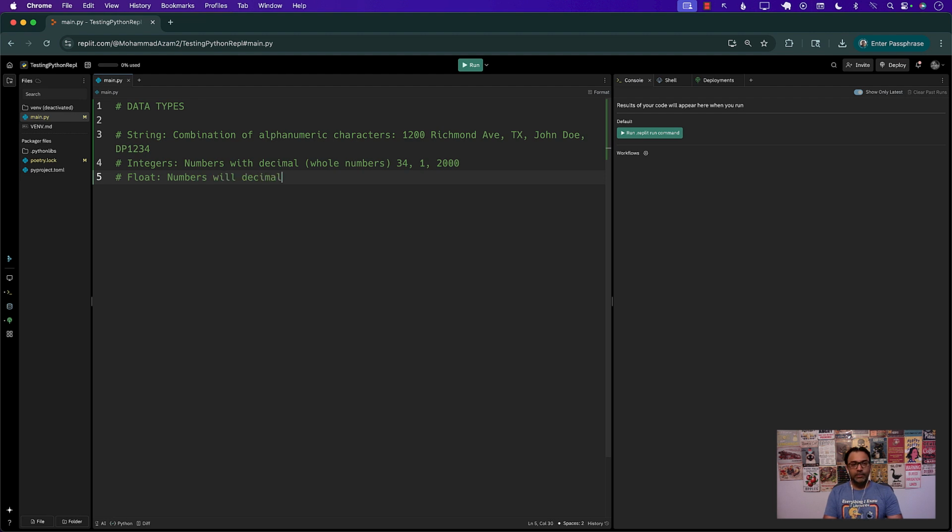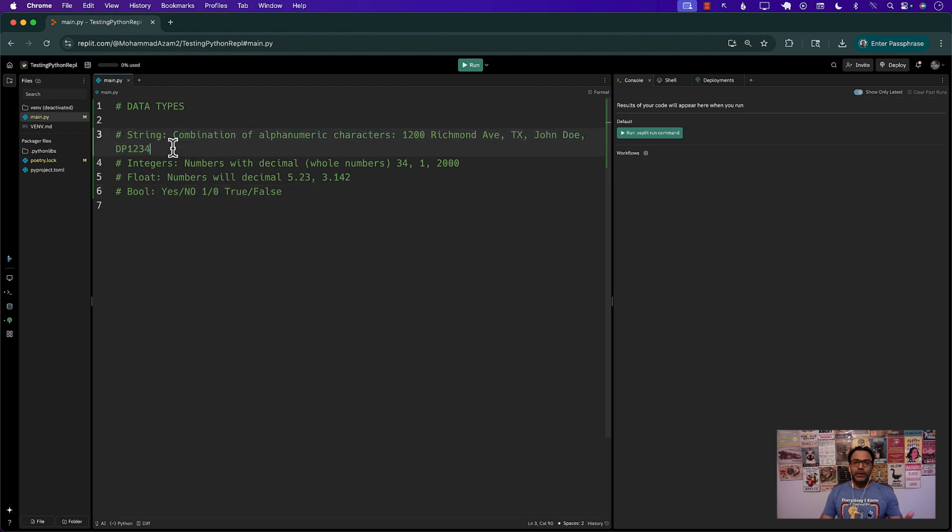So anytime you are writing a decimal like 5.23 or the value of pi, which is 3.142, anything that has a decimal, that data type is float. Then we have Boolean. Boolean is like yes or no, 1 or 0, true or false. There are only two states in a Boolean, and it's kind of in the name, Boolean, right? Binary state, two states.